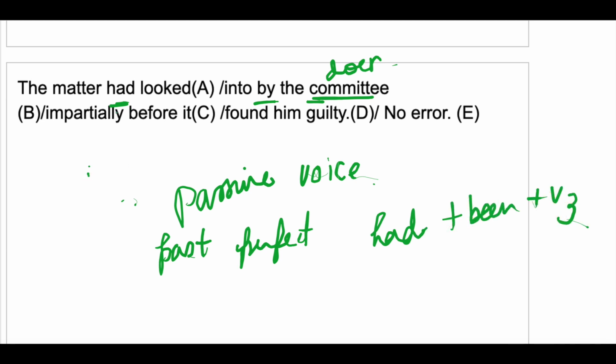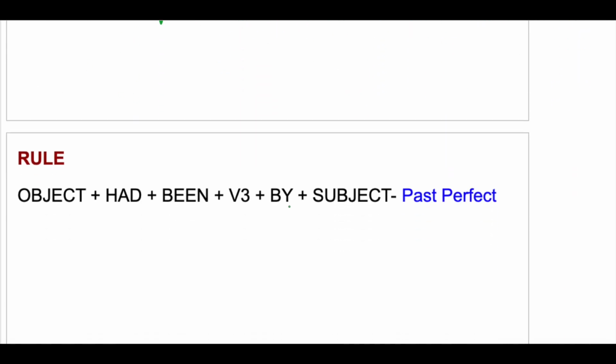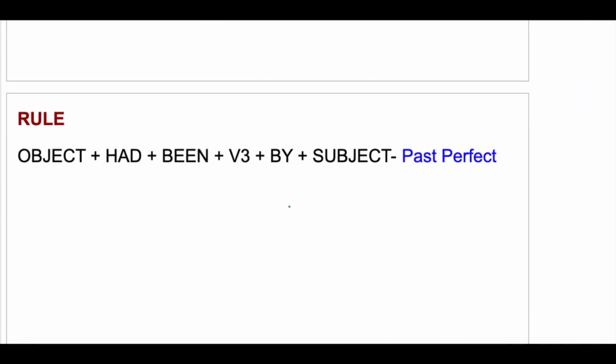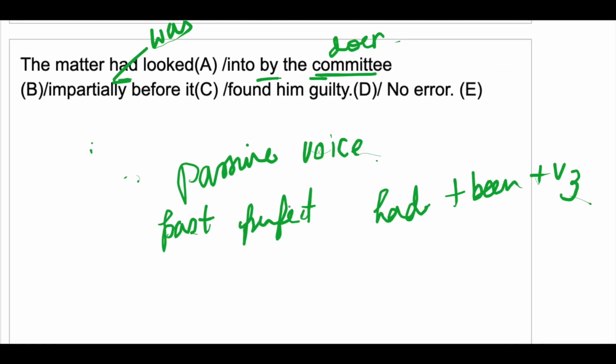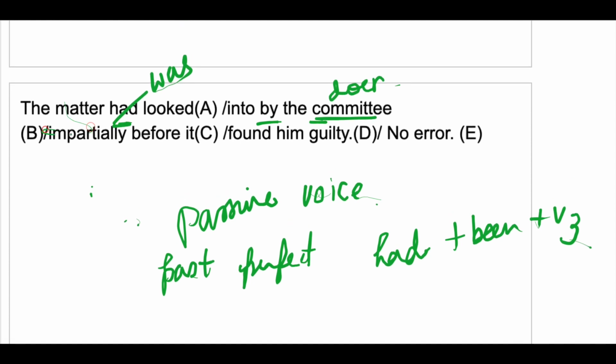So the matter had been looked into by the committee, or the matter was looked into by the committee, was plus V3. Otherwise had plus been plus V3. You can also use this: the matter had been looked into.